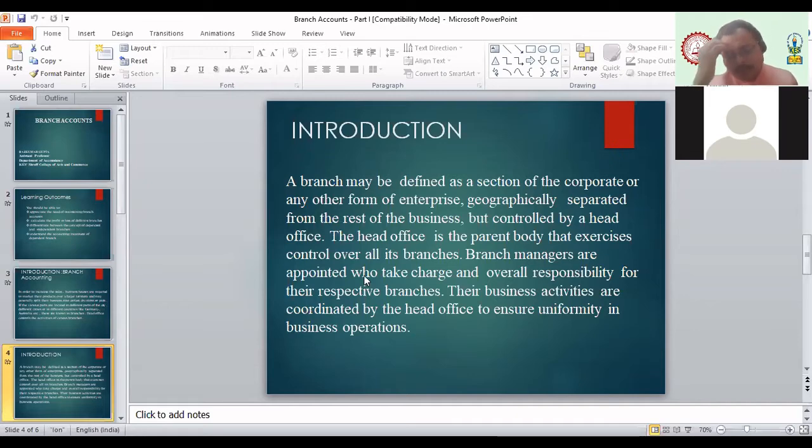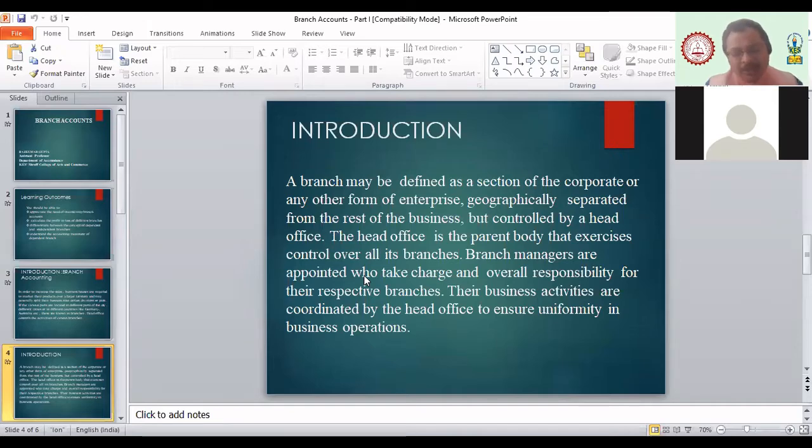Generally, beta, in every branch we appoint one head, whom we call the branch manager. That branch manager is generally responsible for all the activities of the branch. If there is a sale drop, then that person is accountable. If any issue happens to that branch, again the branch manager is responsible.